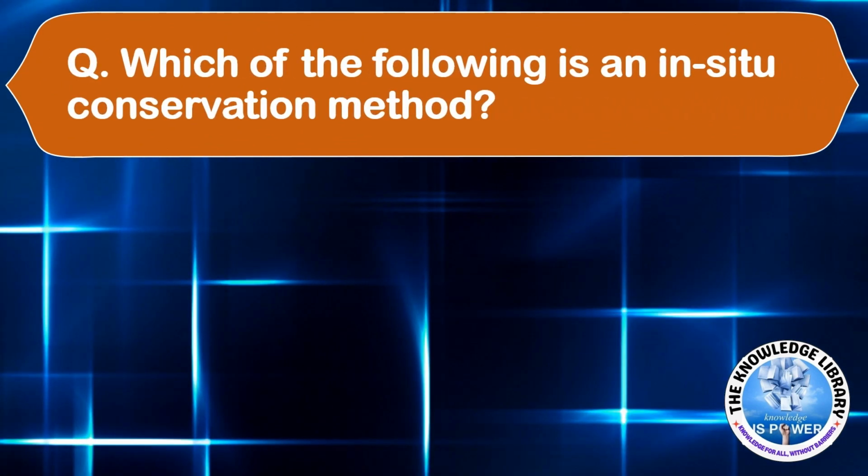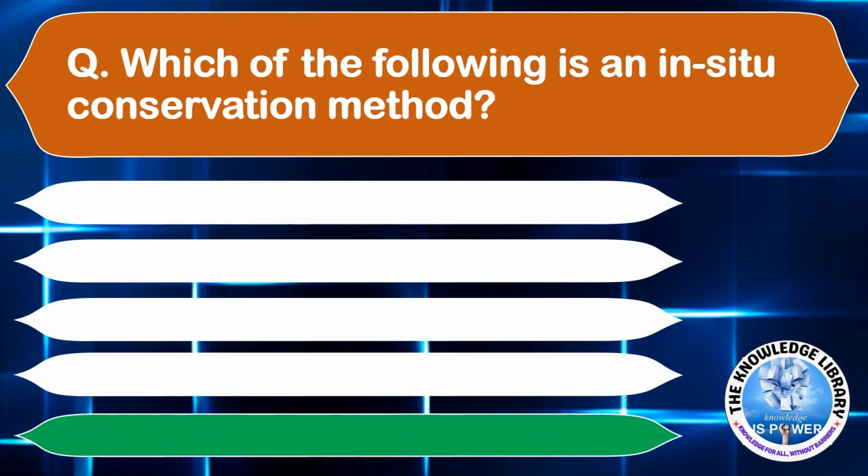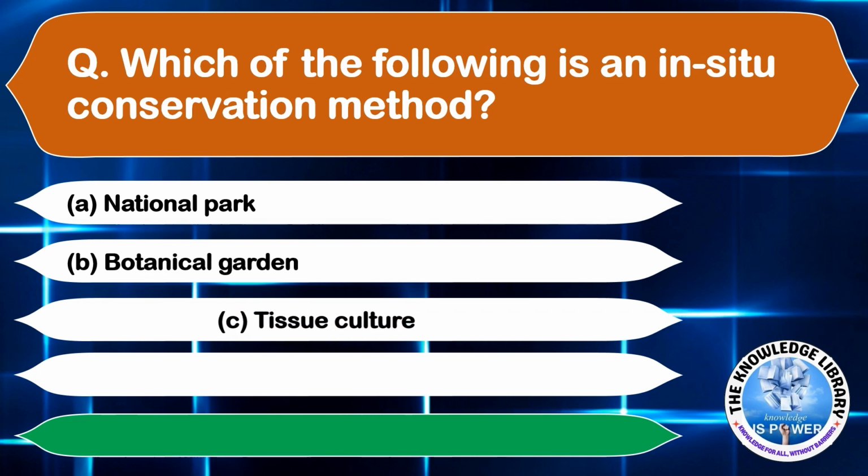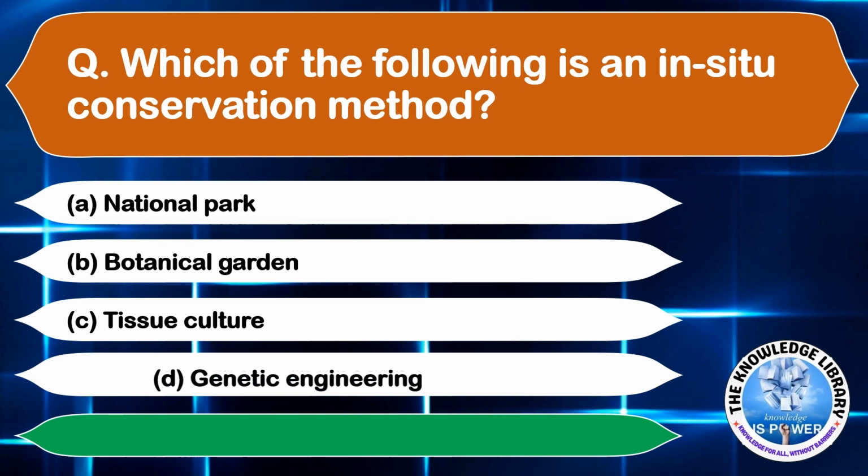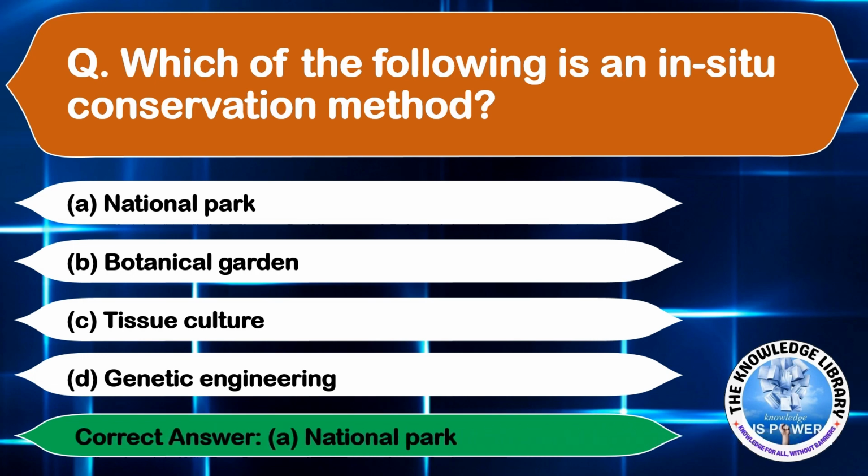Which of the following is an in situ conservation method? Option A, national park. Option B, botanical garden. Option C, tissue culture. And option D, genetic engineering. The correct answer is option A, national park. Moving on to the next question.